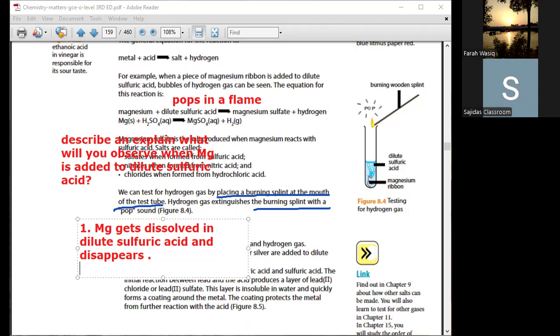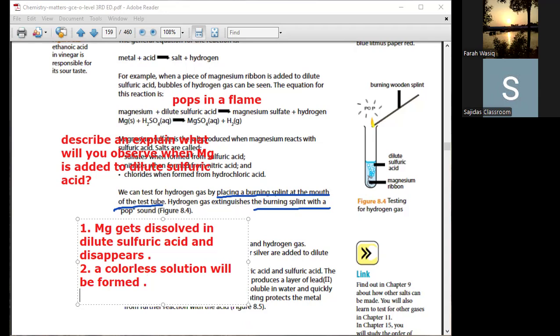Second thing, the solution that is formed will be a salt solution of magnesium sulfate. Magnesium sulfate is a colorless salt, white in color, and when it dissolves in water, the solution becomes transparent. So you would say a colorless solution will be formed.